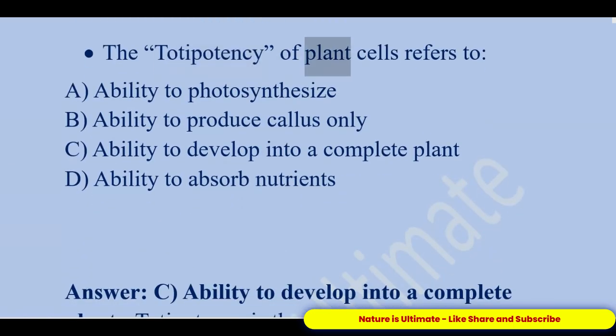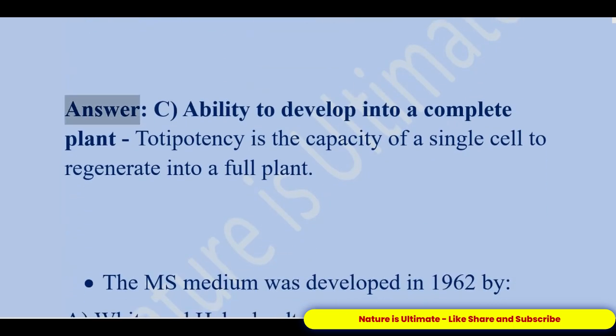The totipotency of plant cells refers to A. Ability to photosynthesize. B. Ability to produce callus only. C. Ability to develop into a complete plant. D. Ability to absorb nutrients. Answer: C. Ability to develop into a complete plant. Totipotency is the capacity of a single cell to regenerate into a full plant.